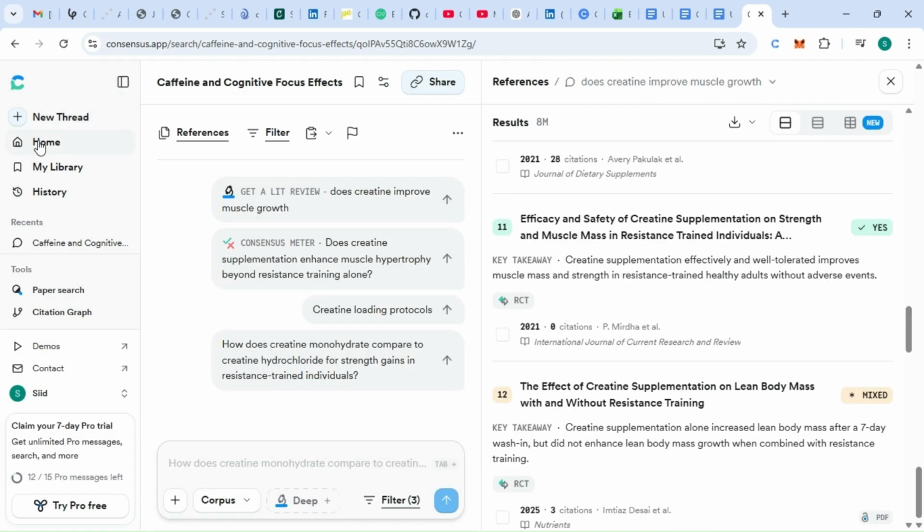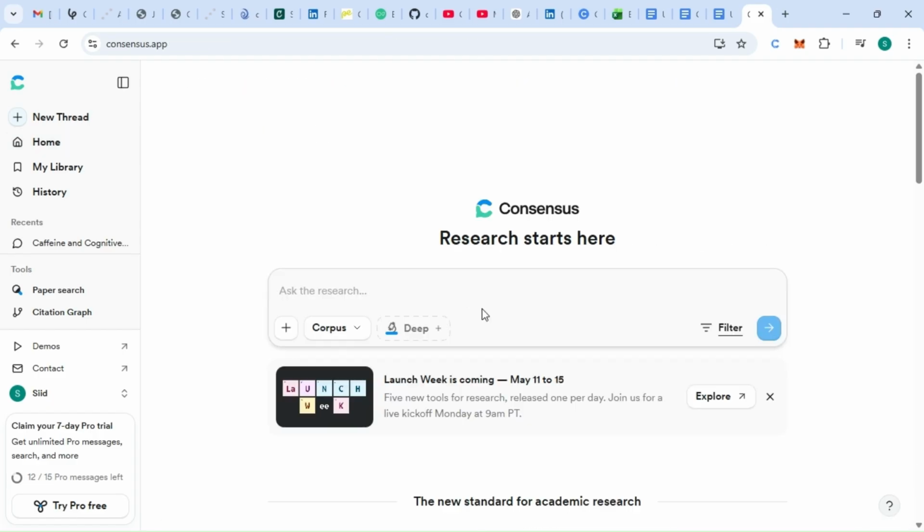Okay, now let's go back to home and try another feature, deep search. So deep search is very similar to the one we have in other chatbots like ChatGPT, Gemini, Claude, and this one can perform very deep research.